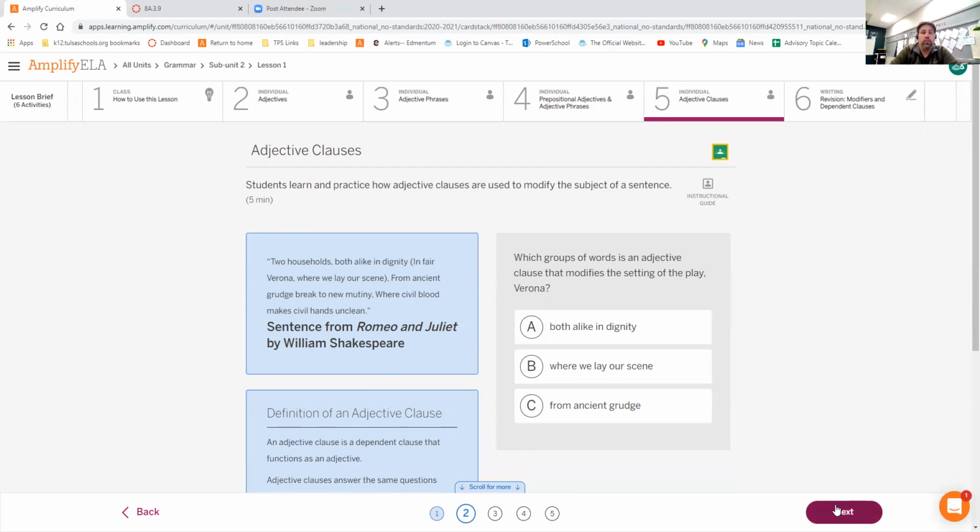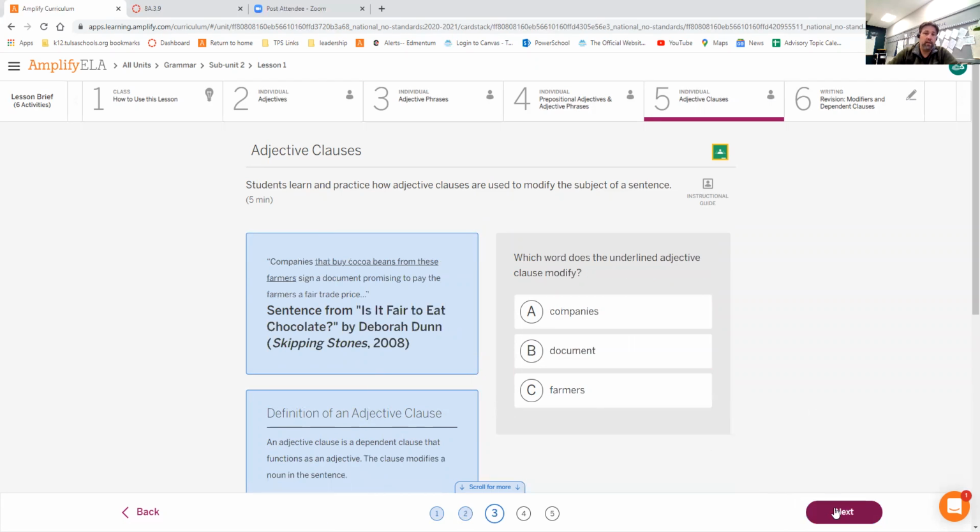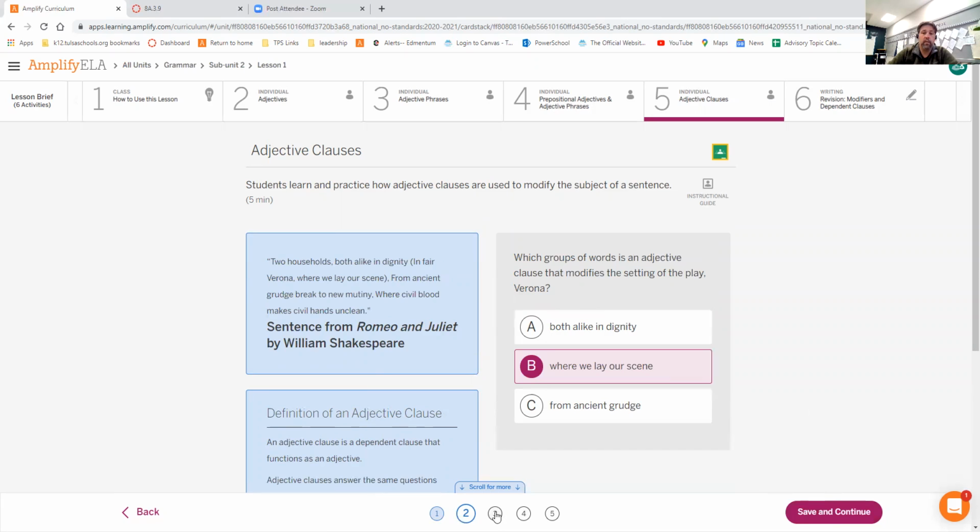Next one. Two households, both alike in dignity, in fair Verona, where we lay our scene. From ancient grudge break to new mutiny, where civil blood makes civil hands unclean. Okay. They're trying to give us the clause that tells us the scene, okay? In fair Verona, where we lay our scene. Again, if this simply said, we lay our scene, that would have been fine. But because of the word where here, that now makes this an adjective clause, and it makes it dependent on the other words. Where makes that dependent. Your correct answer is B.